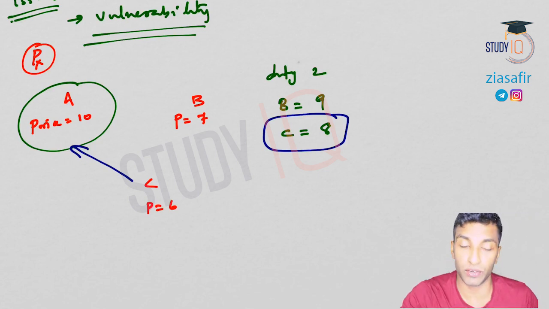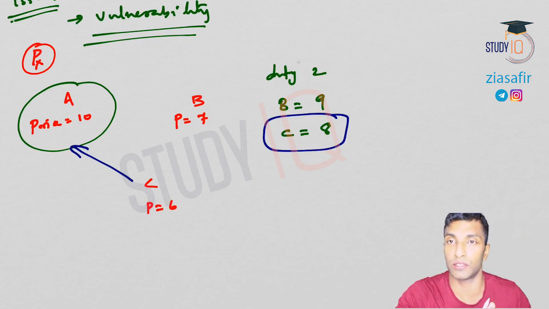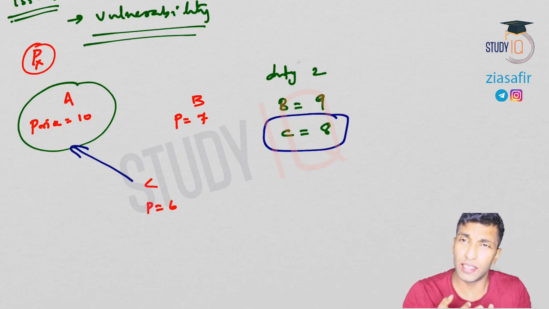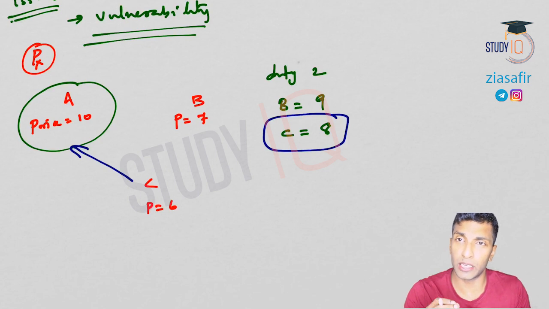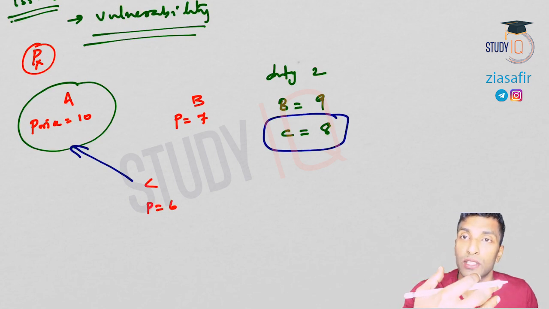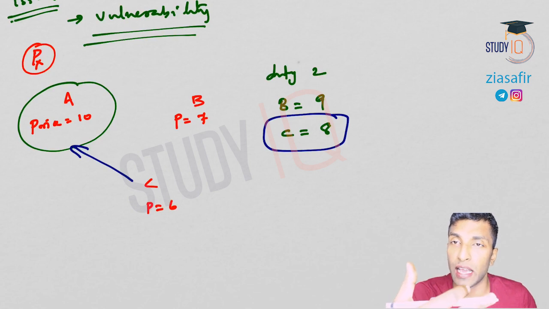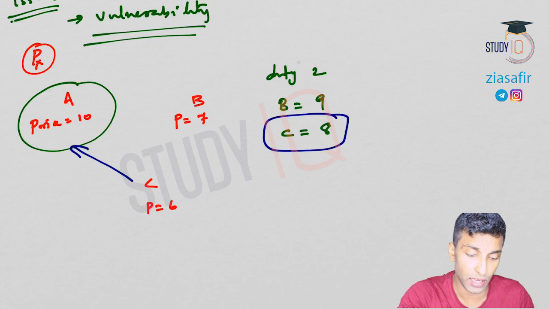So this is the normal situation. You will import from C. Now see here, A is not efficient because A is taking 10 rupee to produce that. B is better than A but not better than C. C is the most efficient producer here because per unit output, C costs very less. Efficiency can be understood in this way: per unit output, how much cost is there? C has less cost, that's why the price is 6. B is more efficient than A but not as efficient as C. So here the most efficient is actually C.